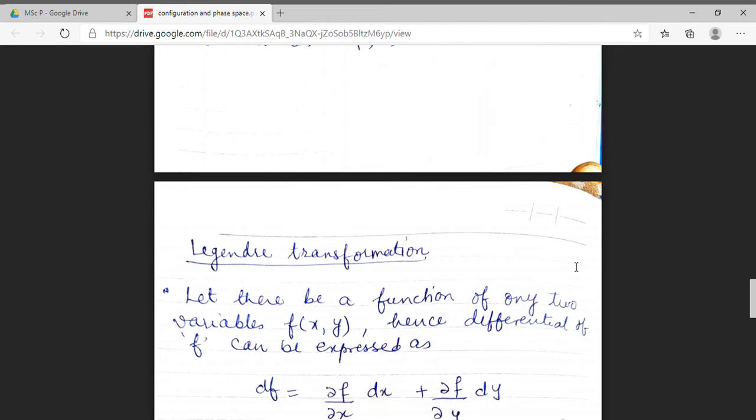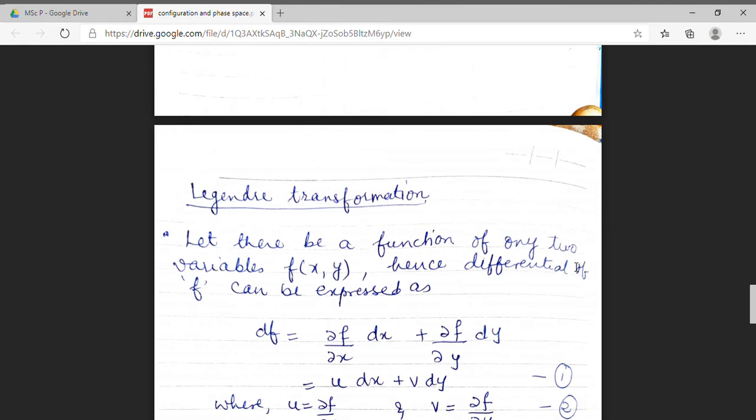Now, I am switching over to another important topic, that is Legendre transformation. This is a mathematical approach in which we change over from one set of variables to another set.